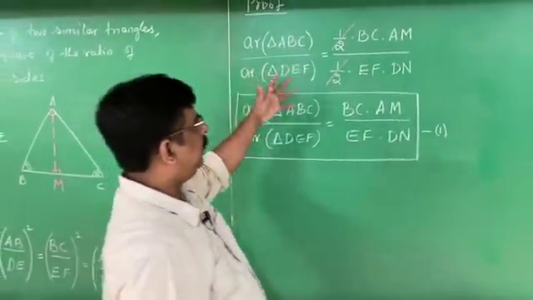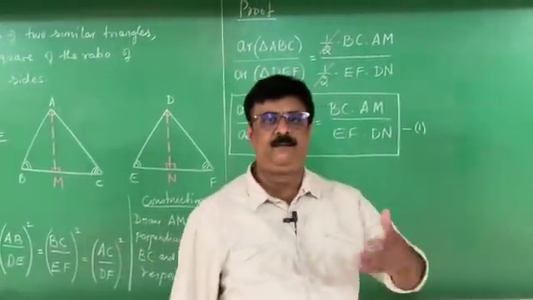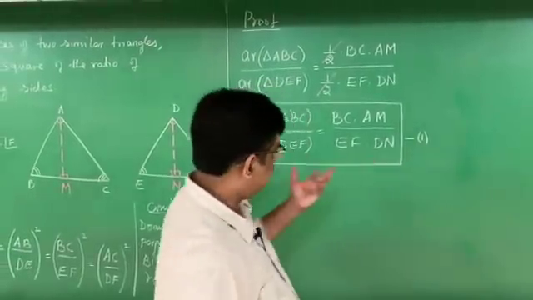Area of triangle I have taken. What is the formula for the area of a triangle? Half into base into height. Half cancels.